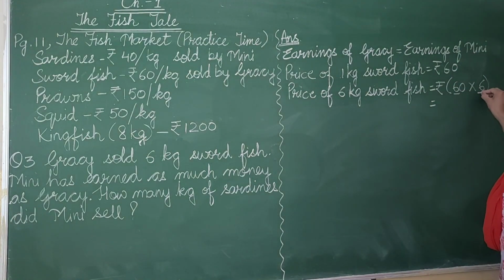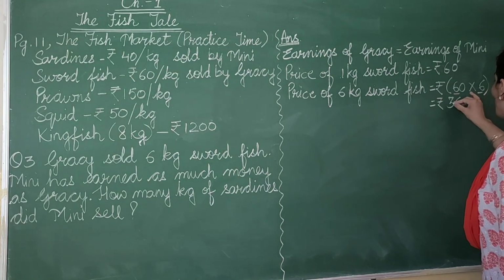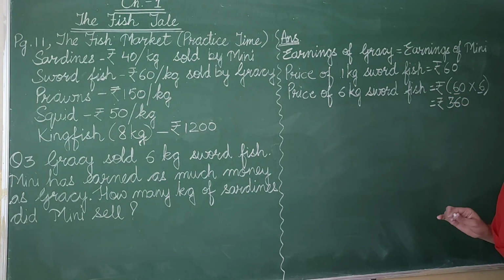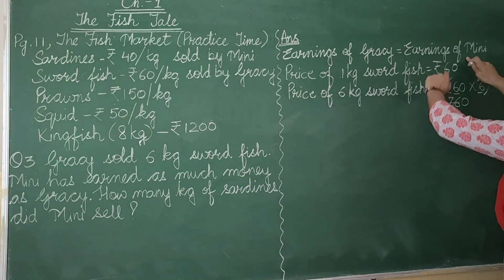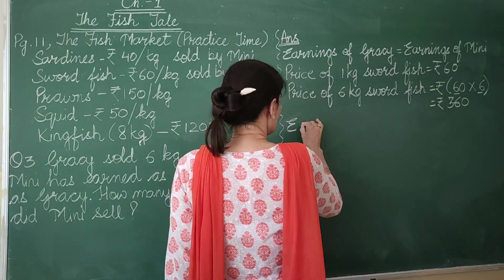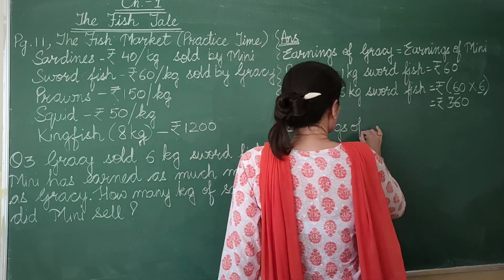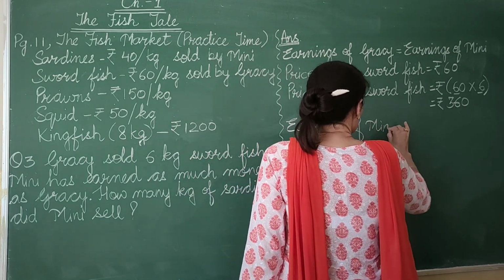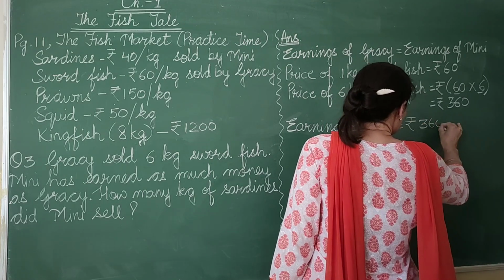Now look here, 6 6s are 36 and 1 0, so we write this 0. So, what are the earnings of Gracie? It is rupees 360. Now, what do we know from the earnings of Gracie? We come to know about the earnings of Minnie. So, let's write here, earnings of Minnie is equal to rupees 360.